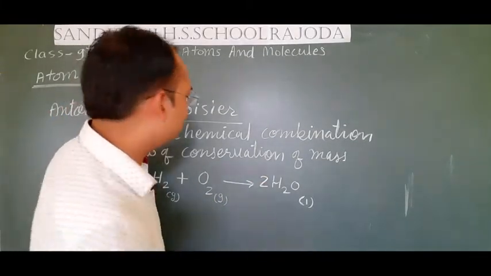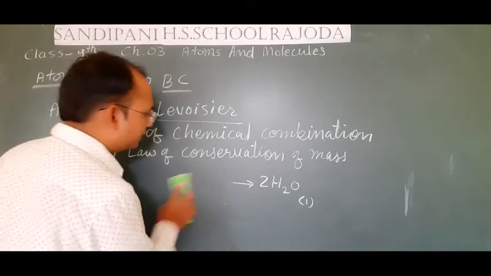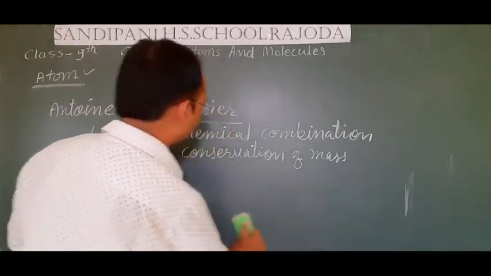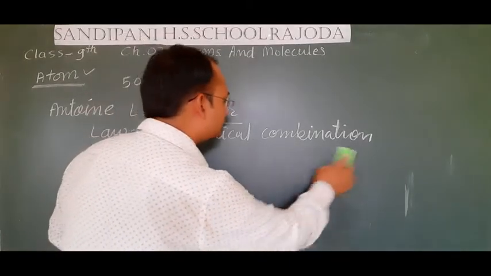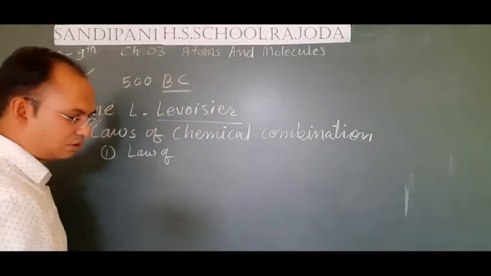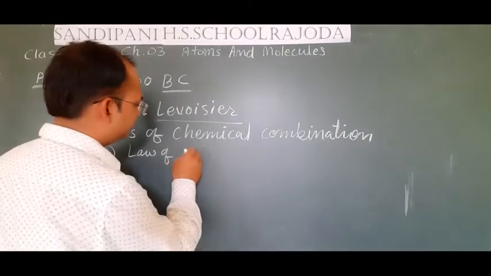Let's understand the second law, that is the law of constant proportion. The second law given by Lavoisier was the law of constant proportion.